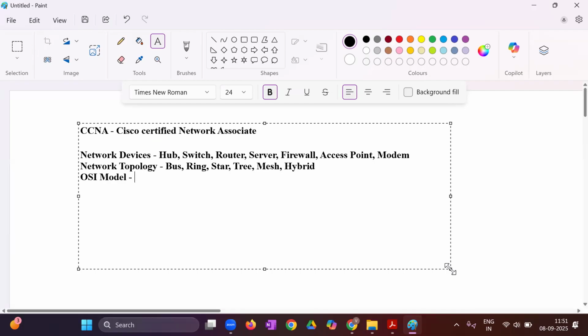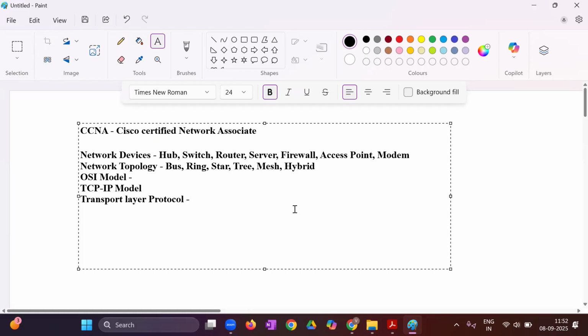It is not there in the Cisco syllabus, but we have to discuss the OSI model, all the 7 layers in detail. Then what we'll discuss? TCP/IP model, right? Then transport layer protocols.